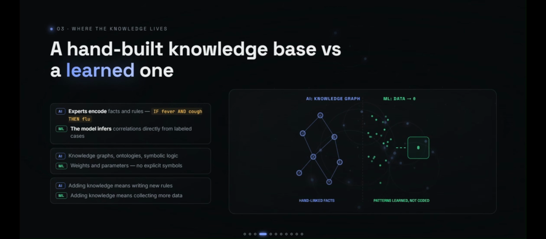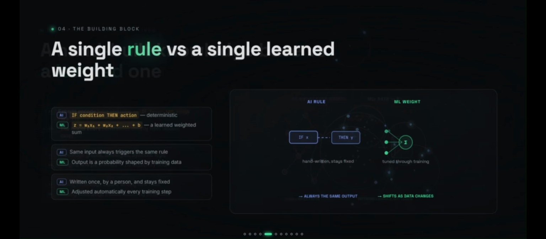In traditional AI, knowledge is written explicitly. Experts define rules like if fever and cough, then flu. Knowledge lives in rule bases, graphs, and symbolic logic. Machine learning doesn't store knowledge as rules. Instead, it compresses patterns into millions or even billions of learned parameters. To teach AI, you write new rules. To improve ML, you gather better data and retrain the model.